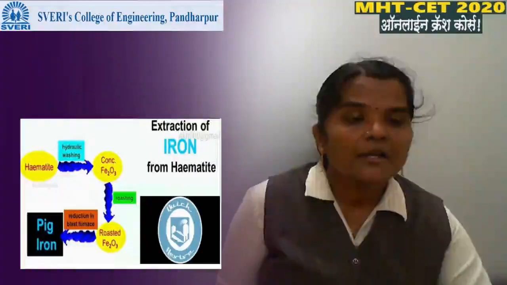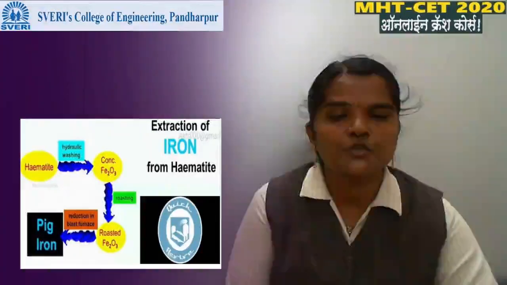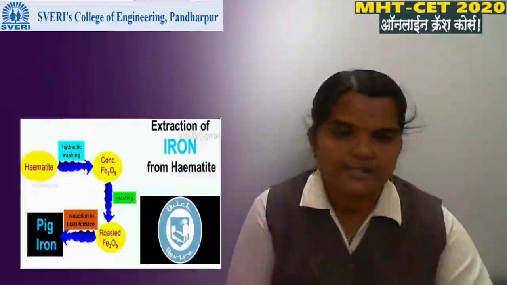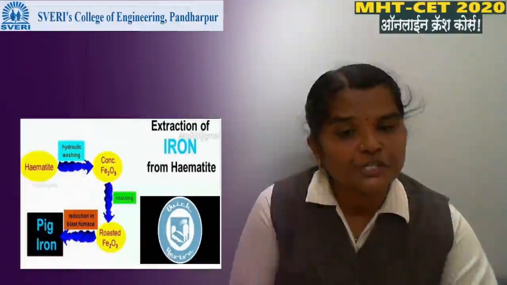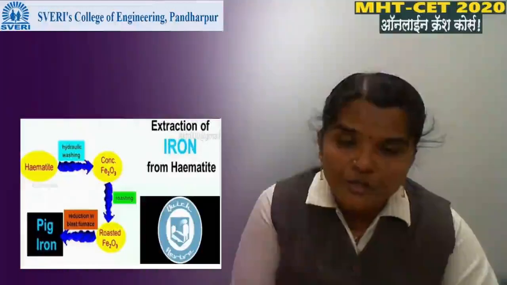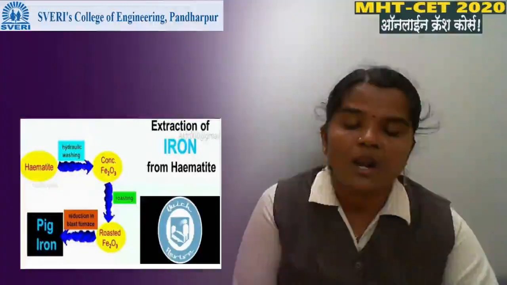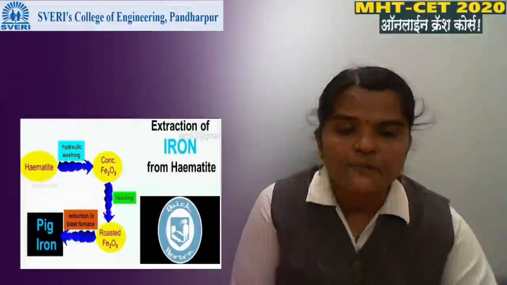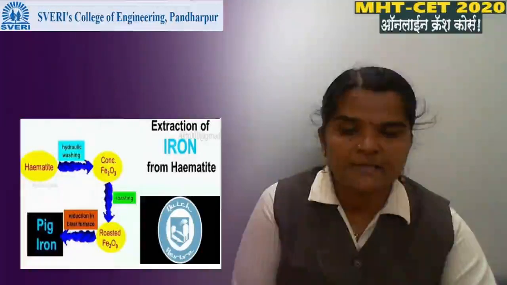The roasting process is used in the presence of air so that the impurity is converted into its oxide and goes into the atmosphere. Then after roasting comes reduction in a blast furnace. What is meant by reduction in a blast furnace? The ore is heated along with the reducing agent, so that the oxygen in the Fe2O3 gets removed very easily. Only Fe remains.